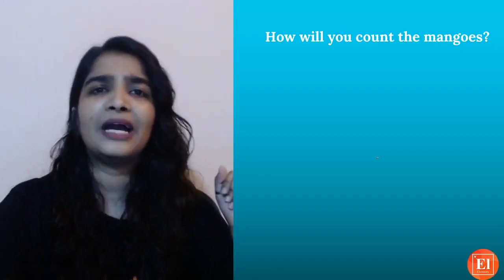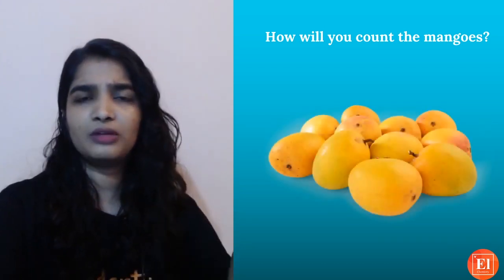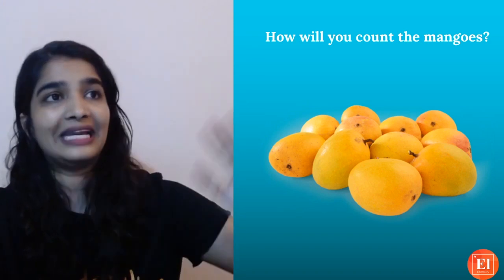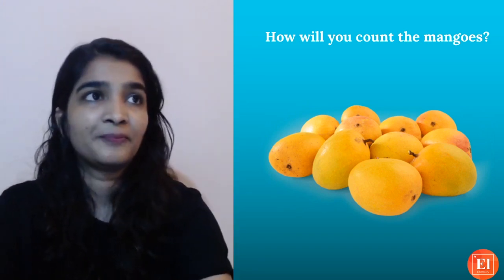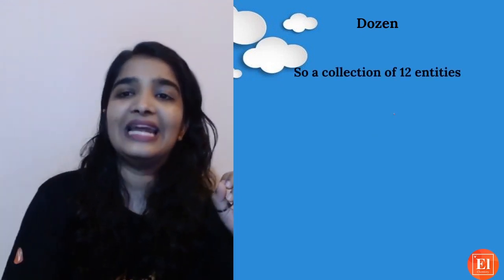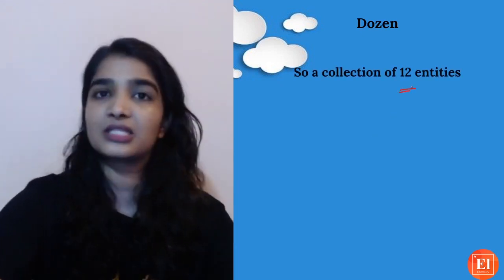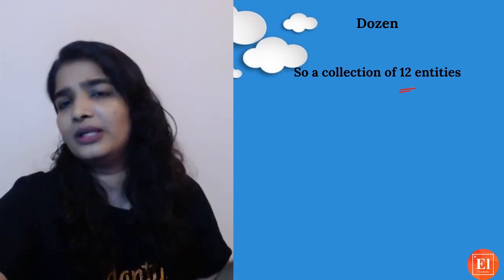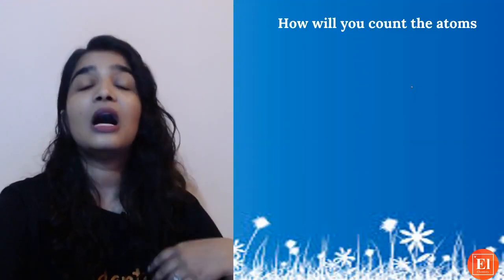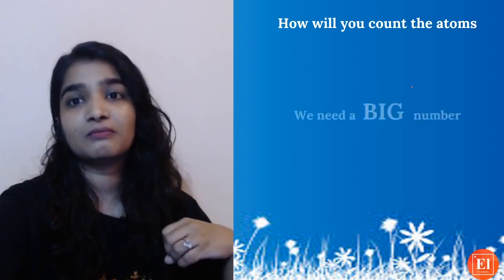Okay, how will you count the mangoes? Dozens. Usually we buy it in dozen, right? "Bhaiya, give 1 kg of mangoes, and 1 dozen eggs, 1 dozen bananas," right? Yeah. So a collection of 12 entities. A dozen is fixed, right? 1 dozen is equal to 12 only. Yes. Bananas.